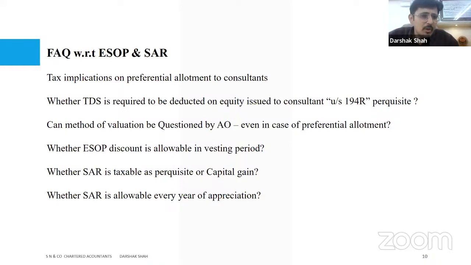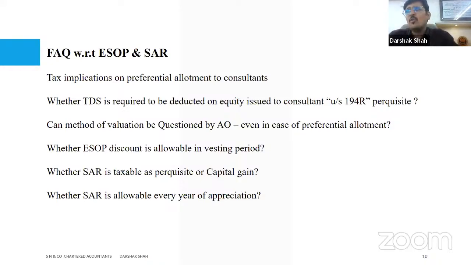Now when we move forward, whether TDS is required to be deducted on equity to a consultant under section 194R as a perquisite. That's a new thing, where anything which is given to the consultant beyond consideration in cash is considered a part of the perquisites, right?